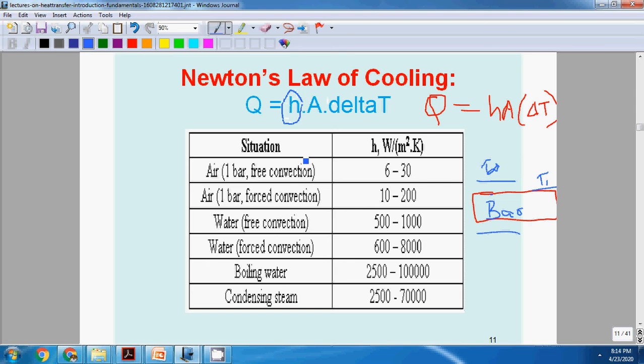A is very important here. A is the area in contact of the fluid to the solid. Convection heat transfer mainly takes place from solid to the fluid. Here A is not the area normal to the flow, A is the area in contact of the fluid to the solid.